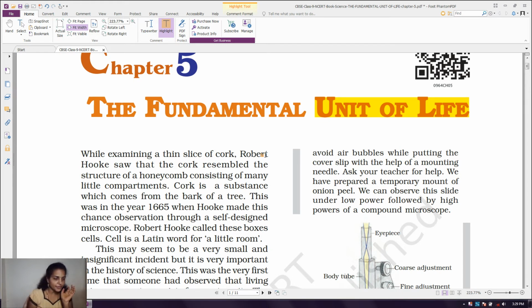Okay, so who discovered the cell? Robert Hooke first discovered the cell in the year 1665. He found that the cells are like boxes, the way honeycombs look. The cells look like that. So Robert Hooke discovered the cell in the year 1665.